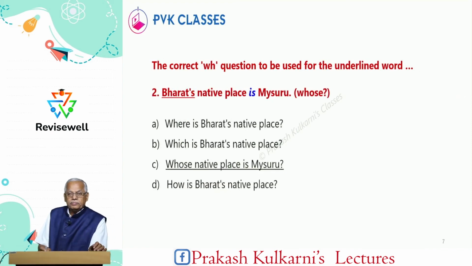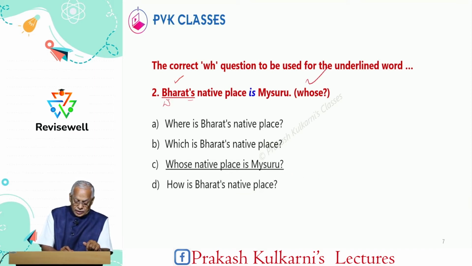Now, in the second sentence, Bharat's native place is Mysore. The underlined word is Bharat's. And remember, apostrophe S is there. When there is an apostrophe S, it is a possessive noun. So, that means you get answer to whose. So, it should start with whose.